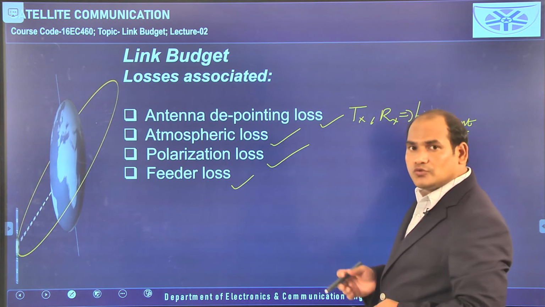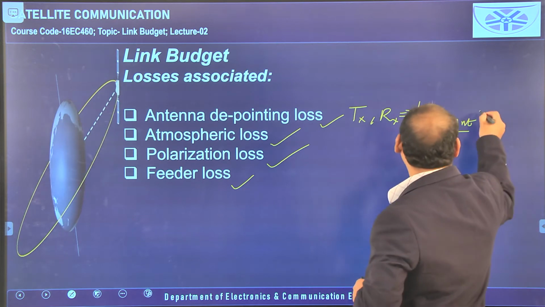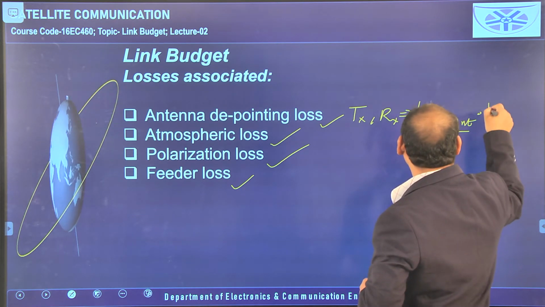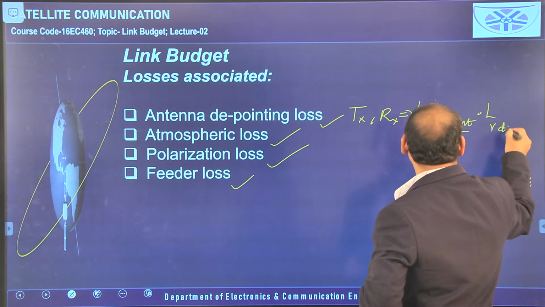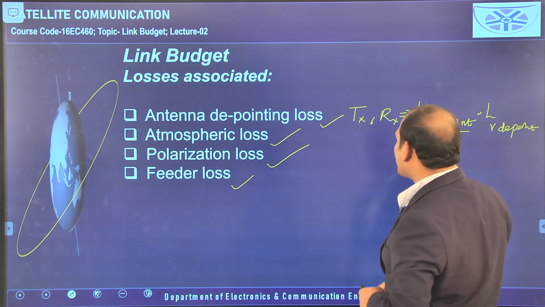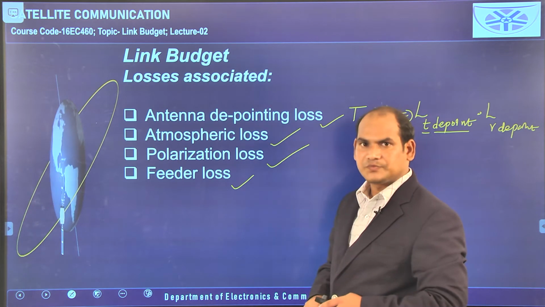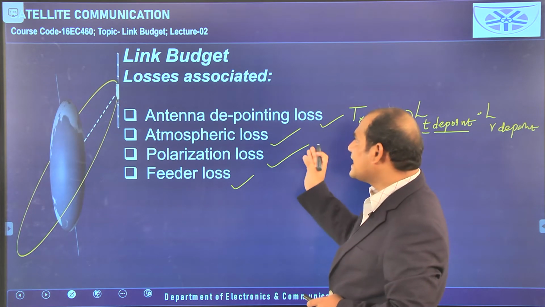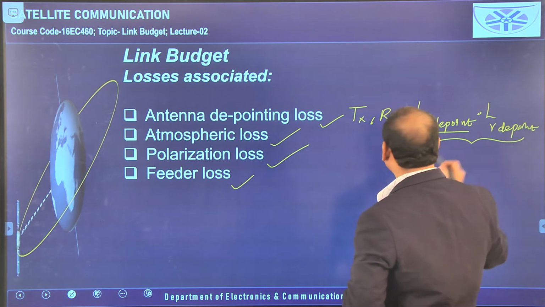If the loss occurs because of the orientation of the receiving antenna, then that is the loss due to the receiving side antenna, and that loss is depointing loss. So L_R depoint or L_T depoint, these are the losses in the antenna depointing loss. This loss is there at the transmitter level and the receiver level, so that is the thing we have to observe here.